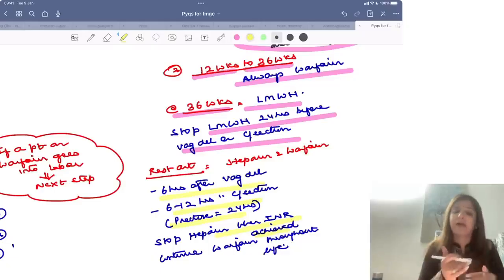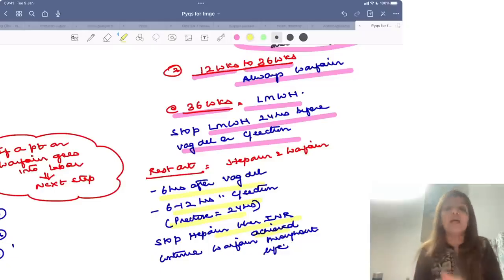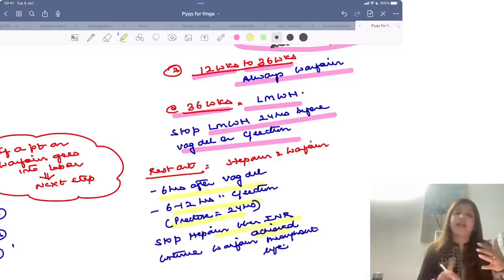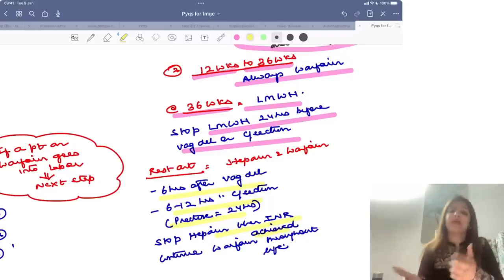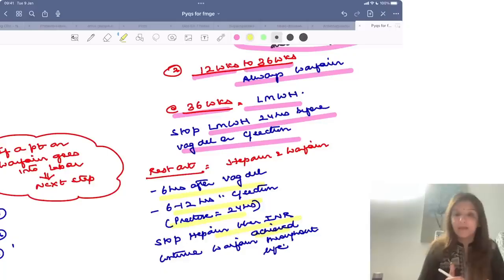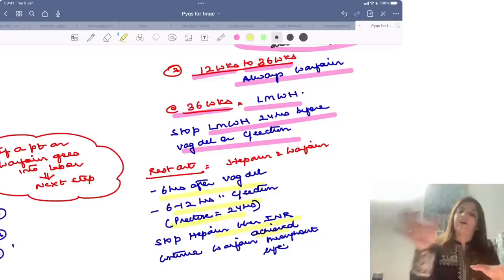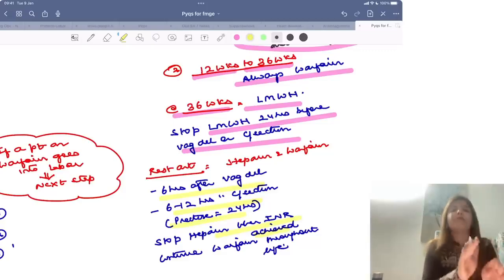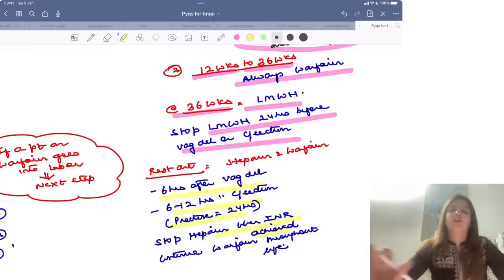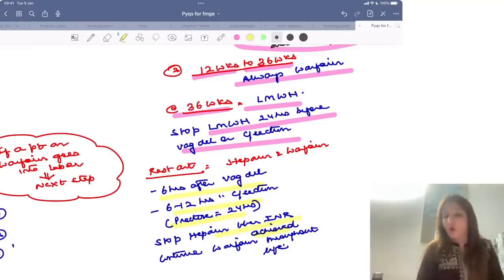Why did I start heparin and warfarin after delivery? This is because warfarin takes time to act, whereas heparin acts immediately. So to act immediately, I started with heparin and then I also added warfarin, and once the INR is stabilized, I stop heparin and continue her throughout her life on warfarin.